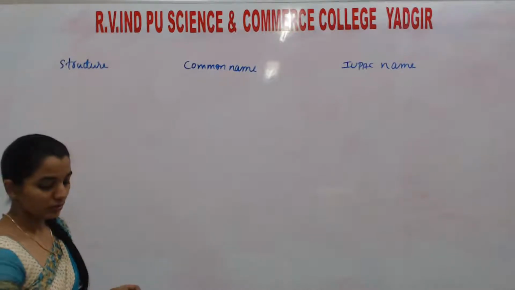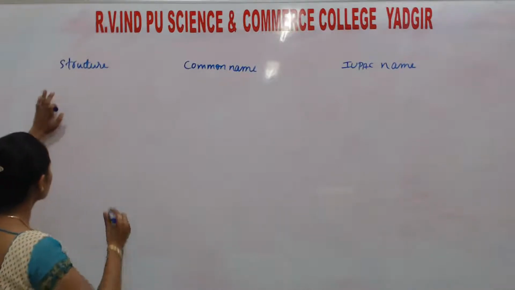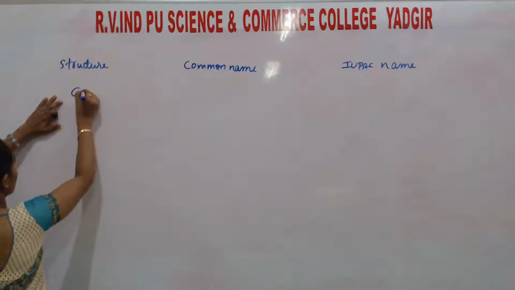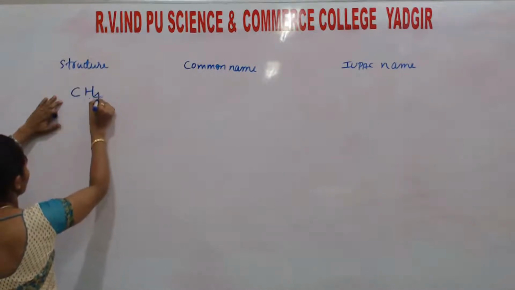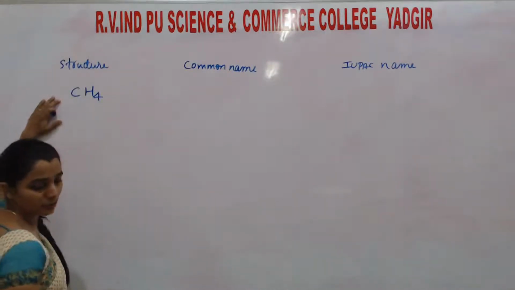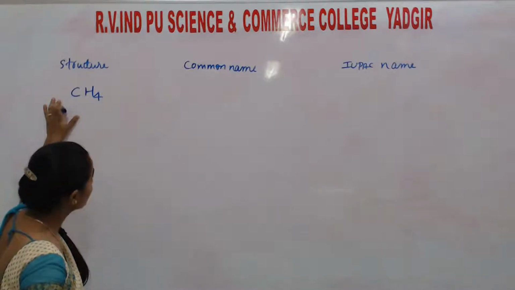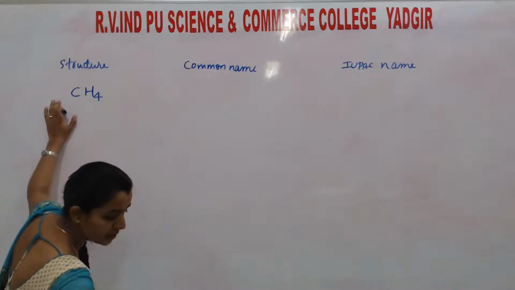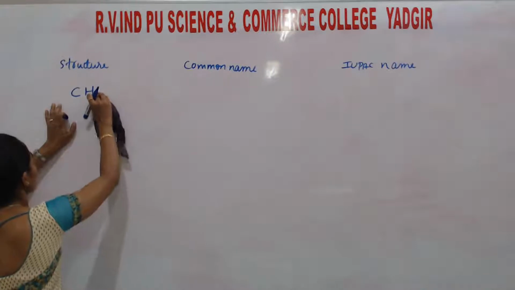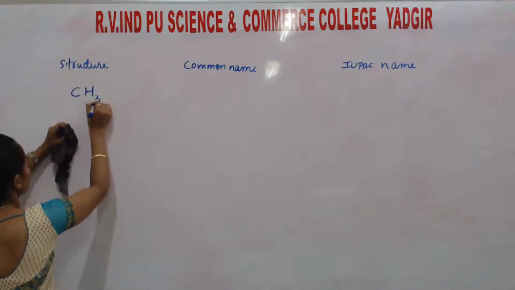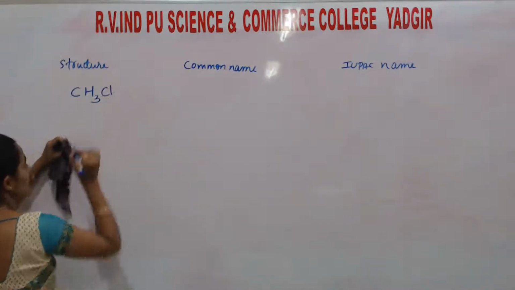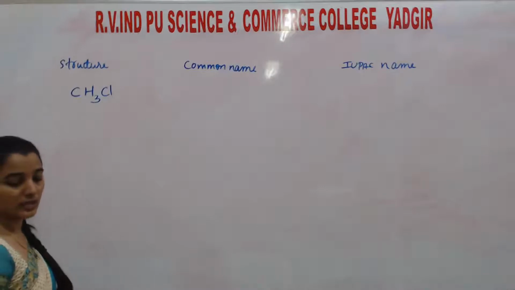Here the structure will start with methane, CH4. Haloalkanes and haloarenes mean that one hydrogen atom is replaced by a halogen atom. CH3Cl.